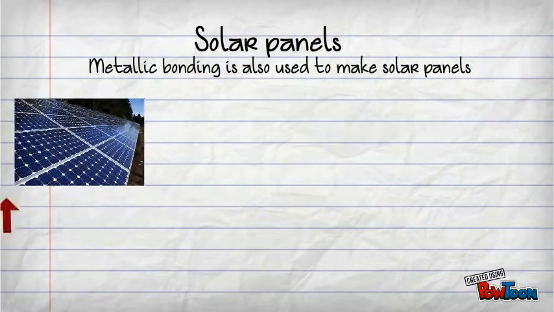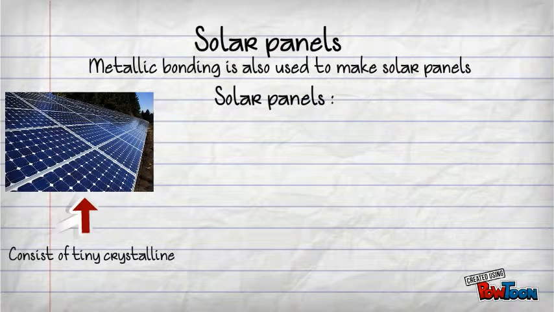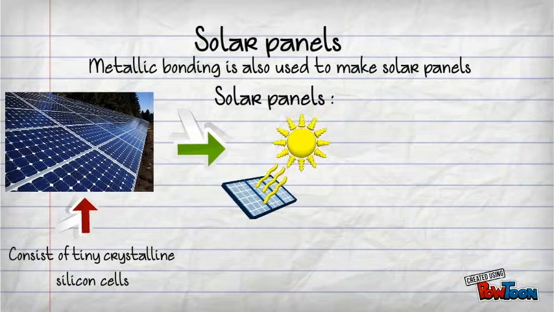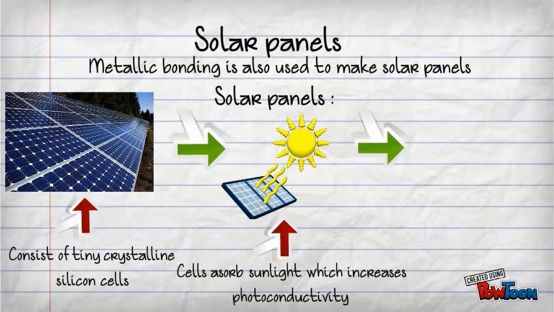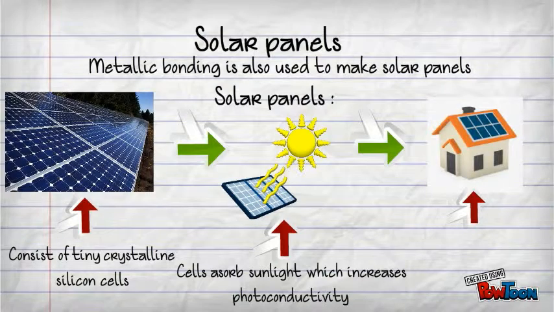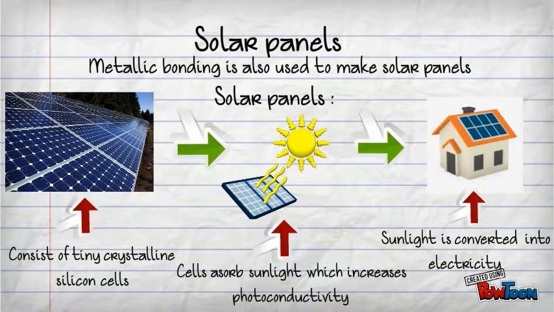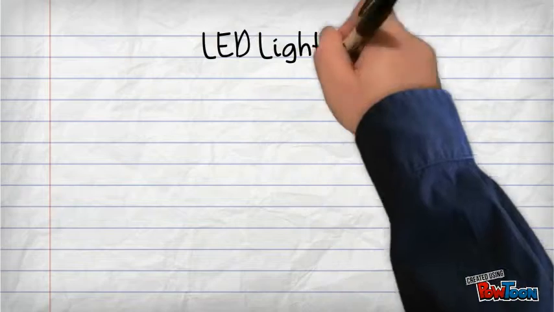Metallic bonding is used to make solar panels. The panels consist of tiny crystalline silicon cells, which are basically made from silicon. The cells are semiconductors, meaning when the sunlight hits the panels, the light is absorbed, which increases photoconductivity. In other words, the absorption of electrons increases conductivity, allowing the sunlight to be converted into electricity.